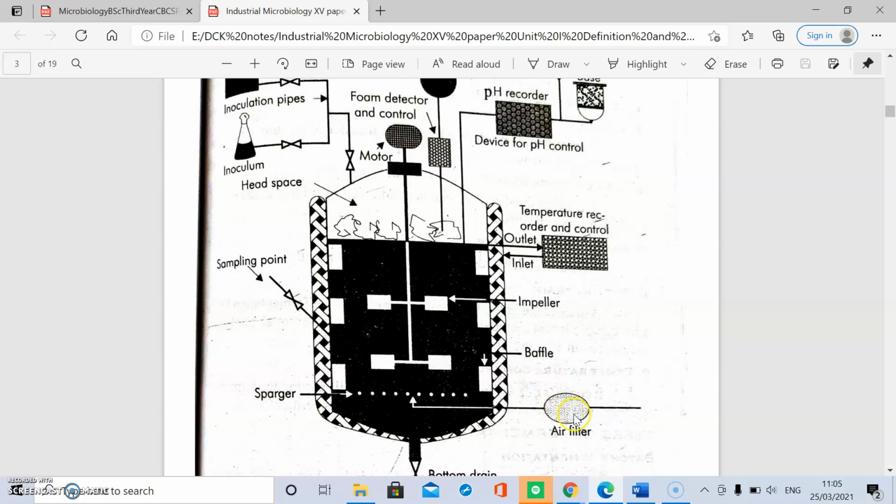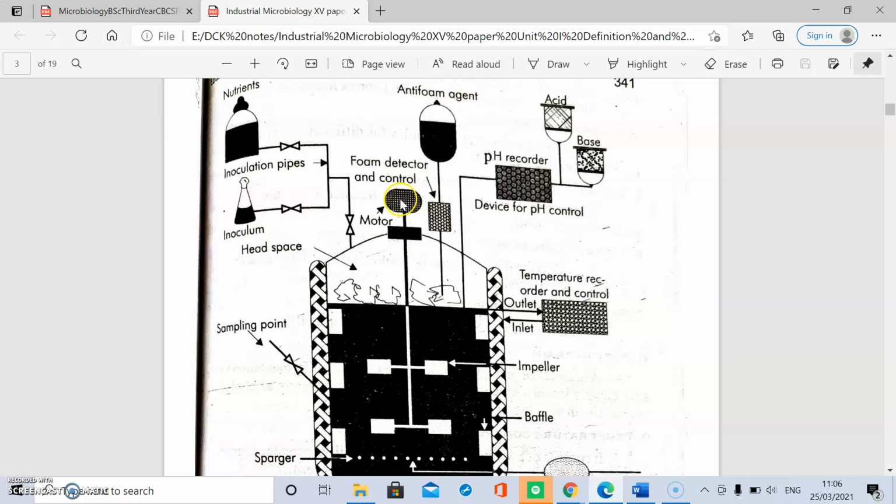This removes the dust as well as the microorganisms attached to the dust. Then these are the baffles. When the agitator mixes the medium with the microorganism, a vortex forms. The baffles and impeller disturb the vortex so that the microorganism gets the medium.